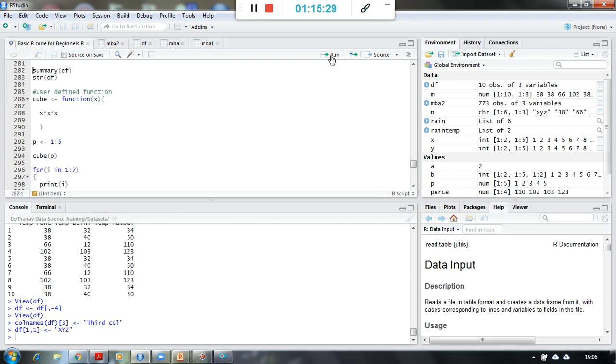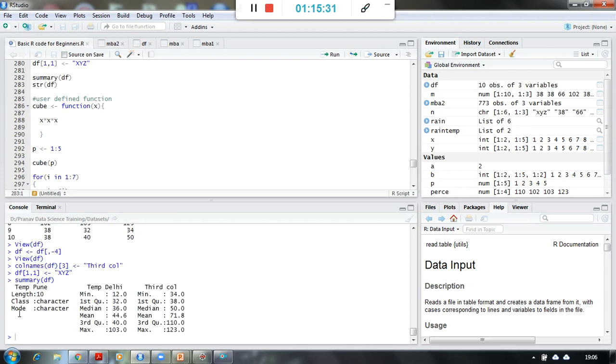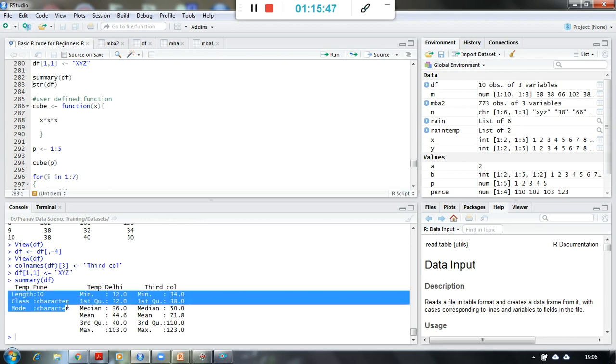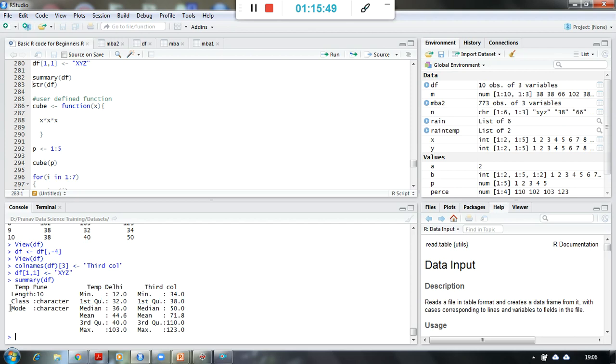Okay, let us see the summary and structure of this. Look at that, what happened. In summary, I am getting over here all the first, second, third moment business decision range and all, okay, mean, median, first quartile, third quartile for these two columns. But because this column has changed to the character data type, I am getting the mode over here, and it has changed to a character class, temperature Pune, right? So this is how this basic functionality works.